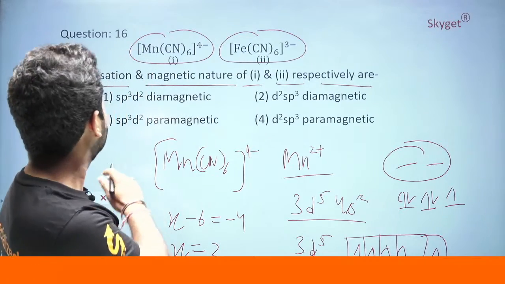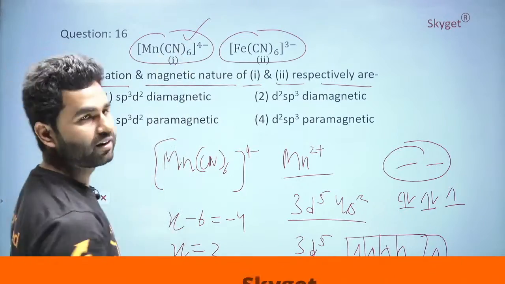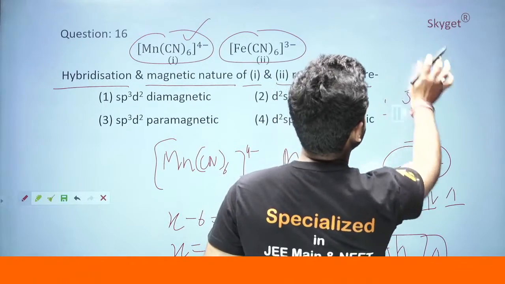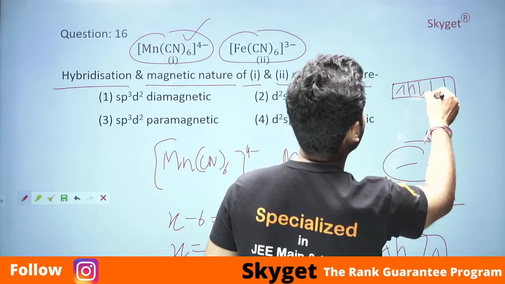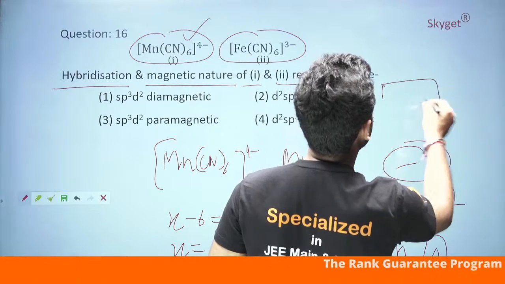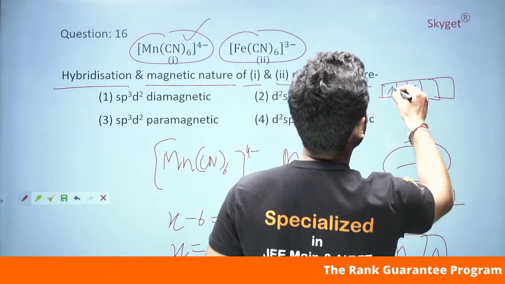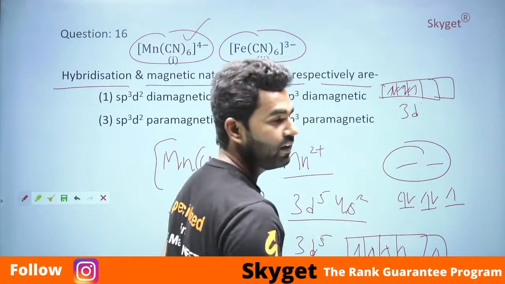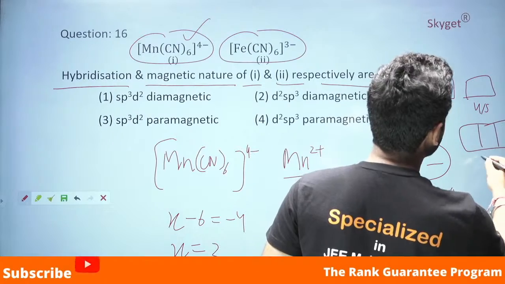Now we need to find out the hybridization of this ion. We have 6 CN, so what will happen? We have 3d, we will have 4s and we will have 4p.